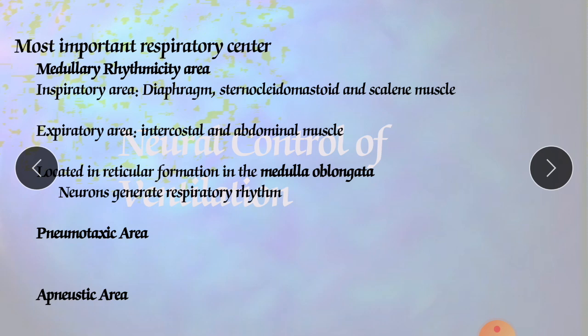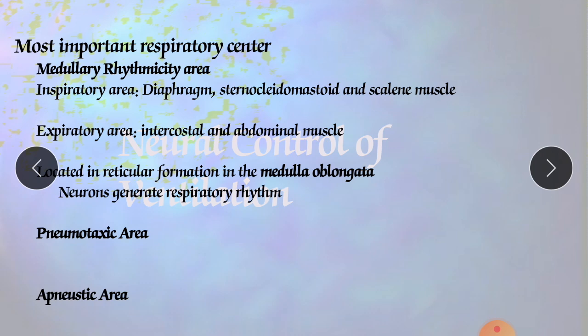Most important are the respiratory centers. There are three types of respiratory centers in our brain that we must know. The first center, which we have already discussed, is the medullary rhythmicity area, which we find in the medulla oblongata.